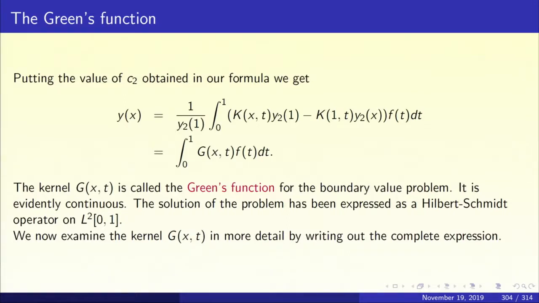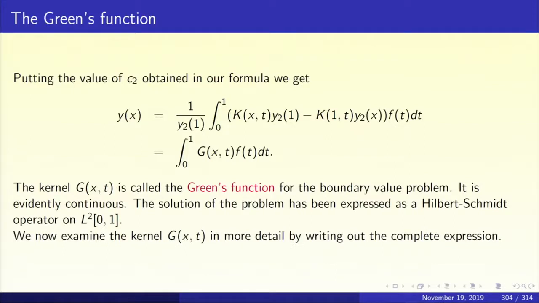The expression inside the integral has been written as integral 0 to 1 g x t f of t dt, where what is g of x t? g of x t is k x t y2 of 1 minus k1 t y2 of x upon y2 of 1. Now, this g of x t is called the Green's function for the boundary value problem. The solution operator has been expressed as an integral of f.